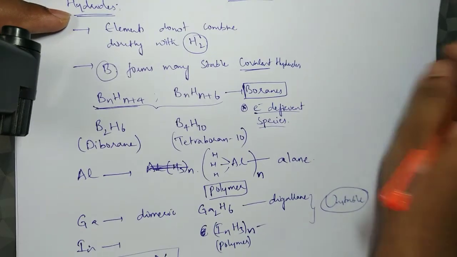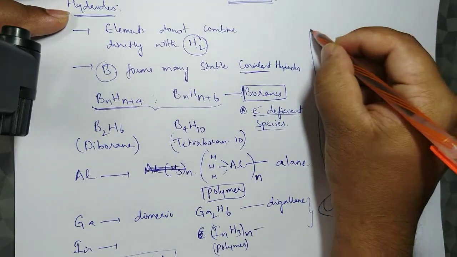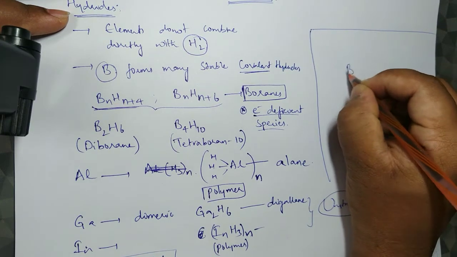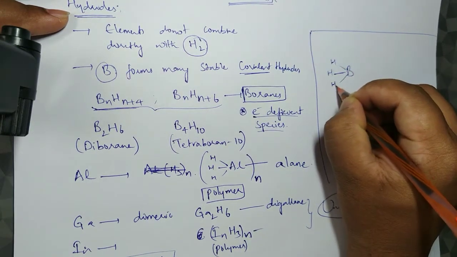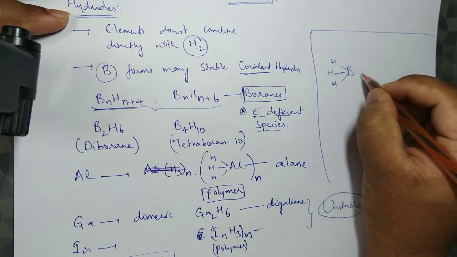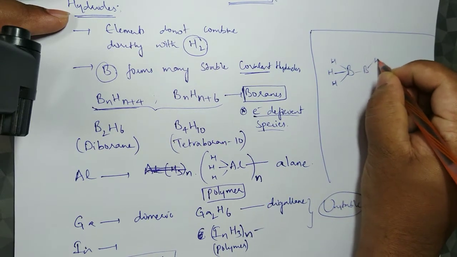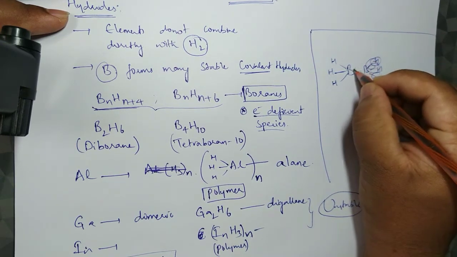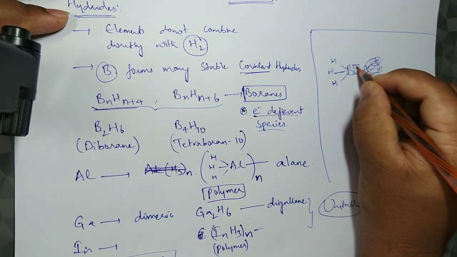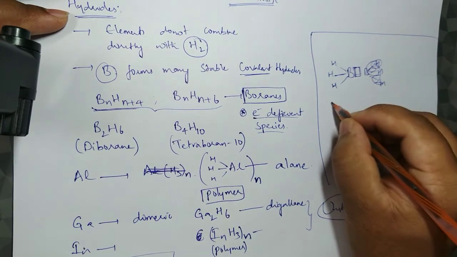Apart from this, take the BH3 molecule. Apart from borane, diborane B2H6 exists, but the existence of BH3 is not known.